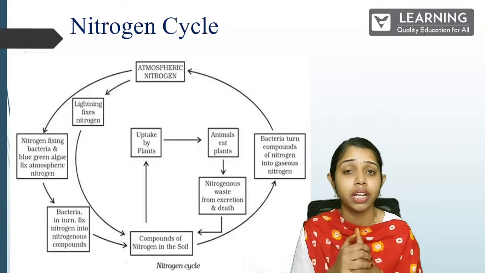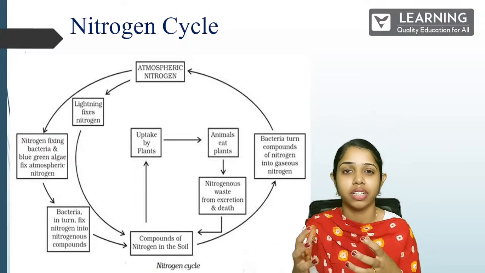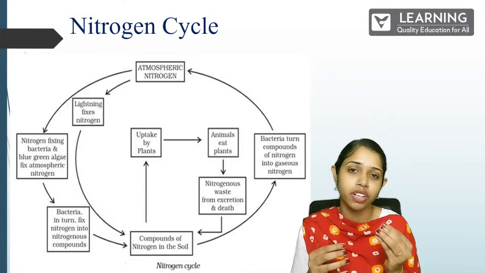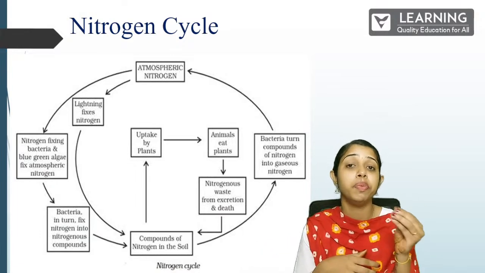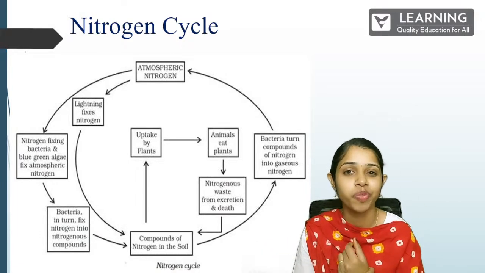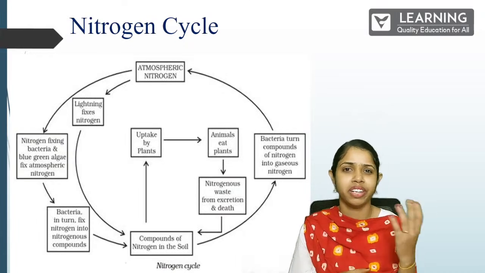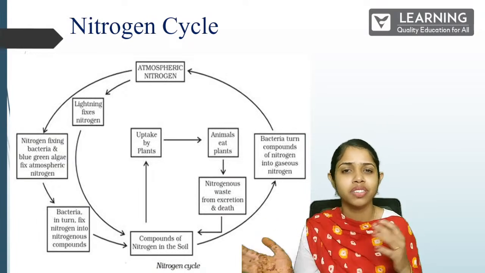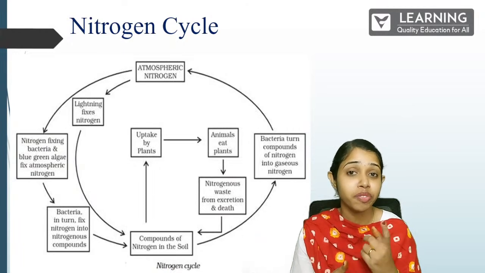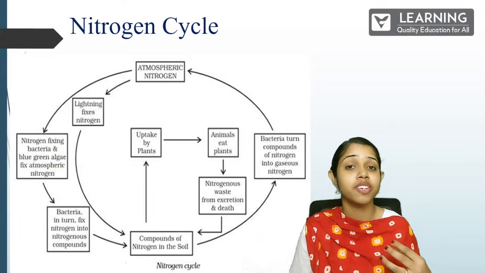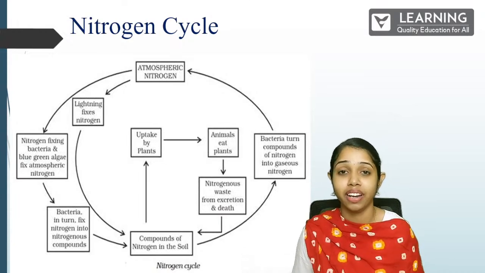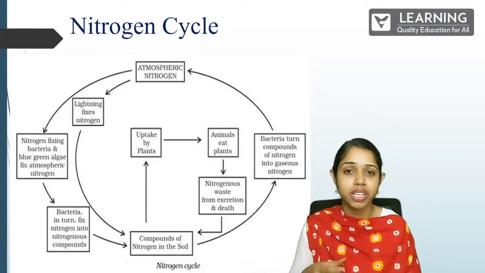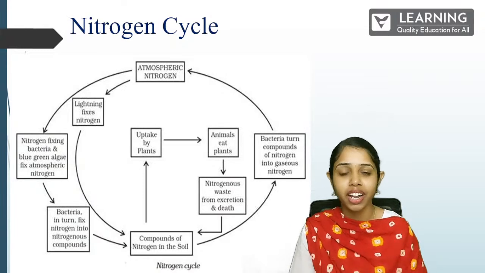Whenever there is lightning, we all get scared, right? It is actually kind of scary, and also it looks beautiful sometimes. Yes, whenever such lightning happens, the atmospheric nitrogen is fixed through the lightning also. Did you know this? It will be raining, there will be thunderstorms and lightning, that's it. But have you ever thought that lightning would be helping us to fix the atmospheric nitrogen? Yes, that is what is happening here. Lightning also helps us to fix the atmospheric nitrogen.